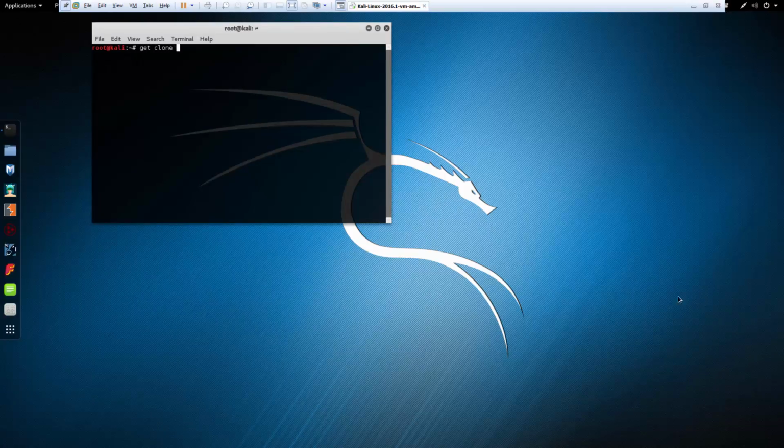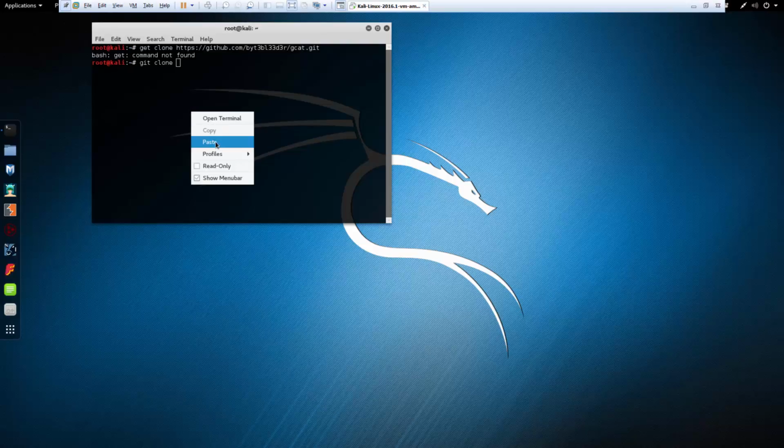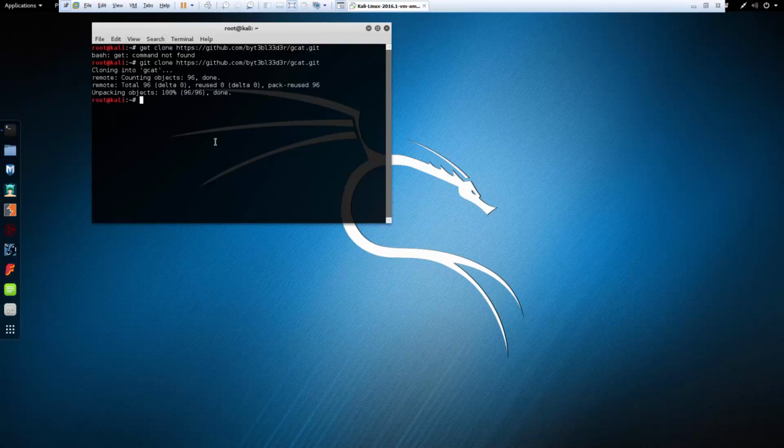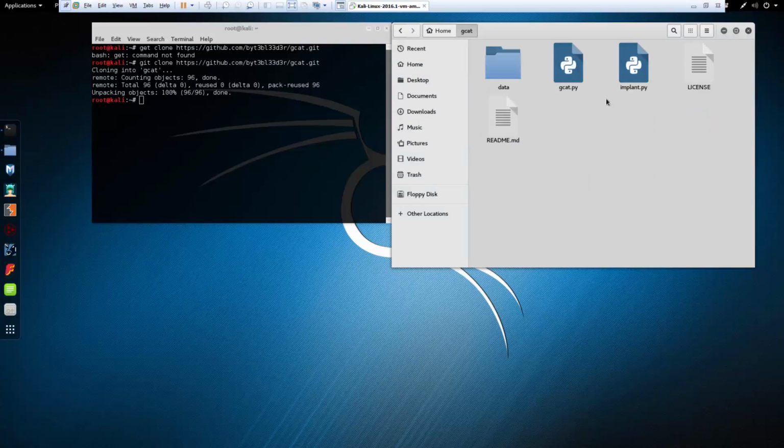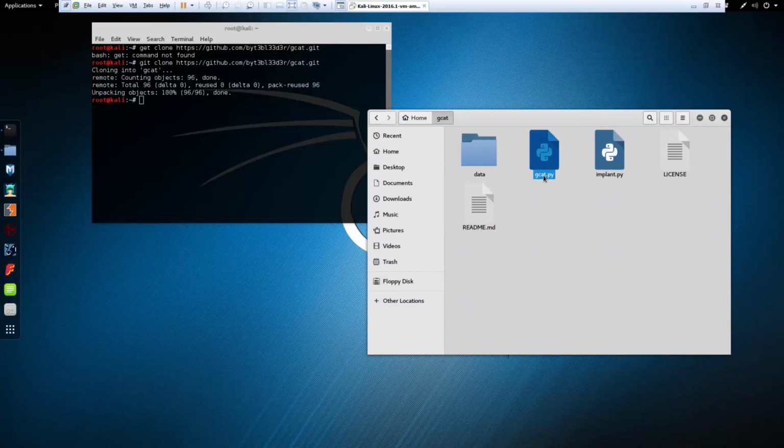git clone, I always do that, git clone, let it go ahead and unpack everything, and you should be able to go to your directories and you should have a GCAT. So the important ones here are GCAT and implant.py. PY is because these are going to be Python scripts, but those are what you're going to need.